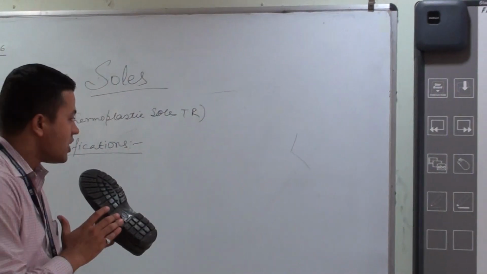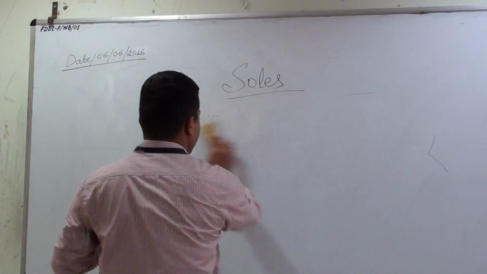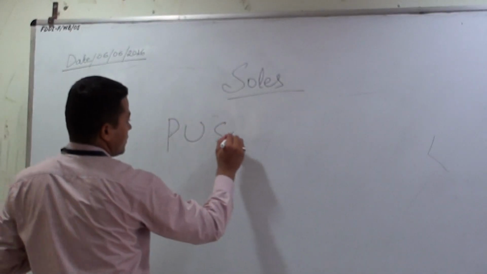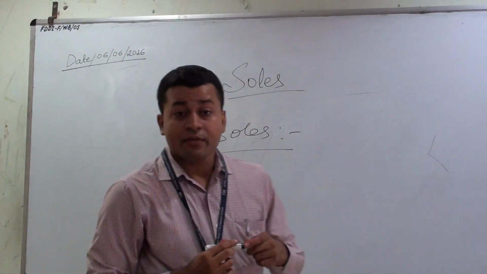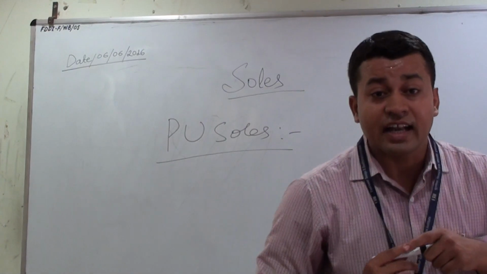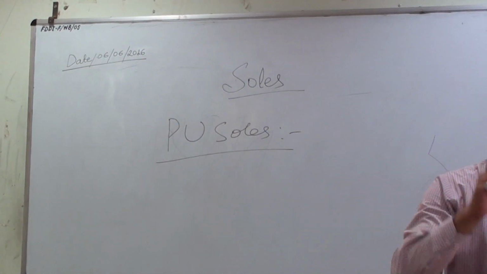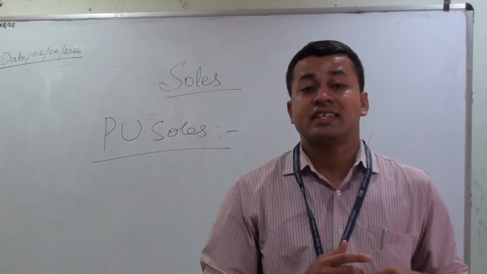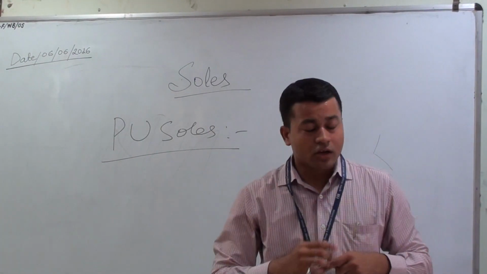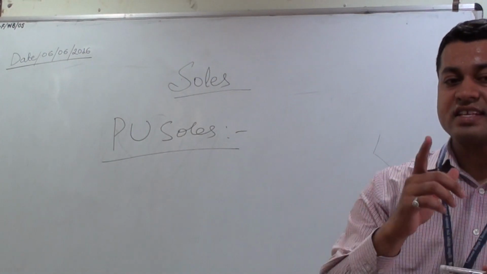Now comes the advantages of PU soles. What are the advantages of PU soles? The main advantage of the PU sole is that it is a sufficiently lightweight unit and meets the market requirements of a suitable soling material. Excellent wear resistance, good shock absorption and resilience properties also. Good slip resistance also, very good cut-through resistance.